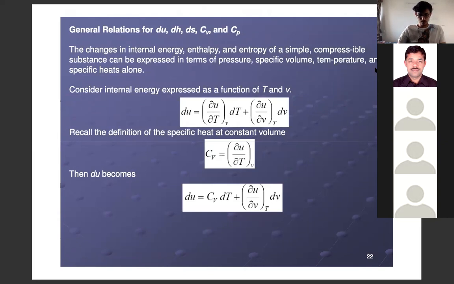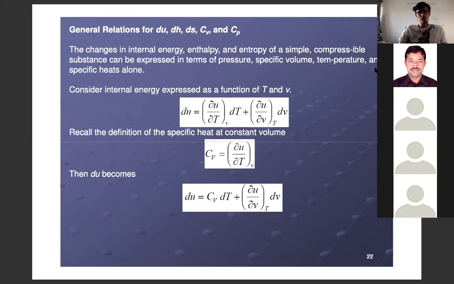Just like we have developed a relation for enthalpy, we can also develop relations for internal energy, entropy, specific heat at constant volume, and specific heat at constant pressure. These are other parameters which we can derive by using Maxwell's relation.